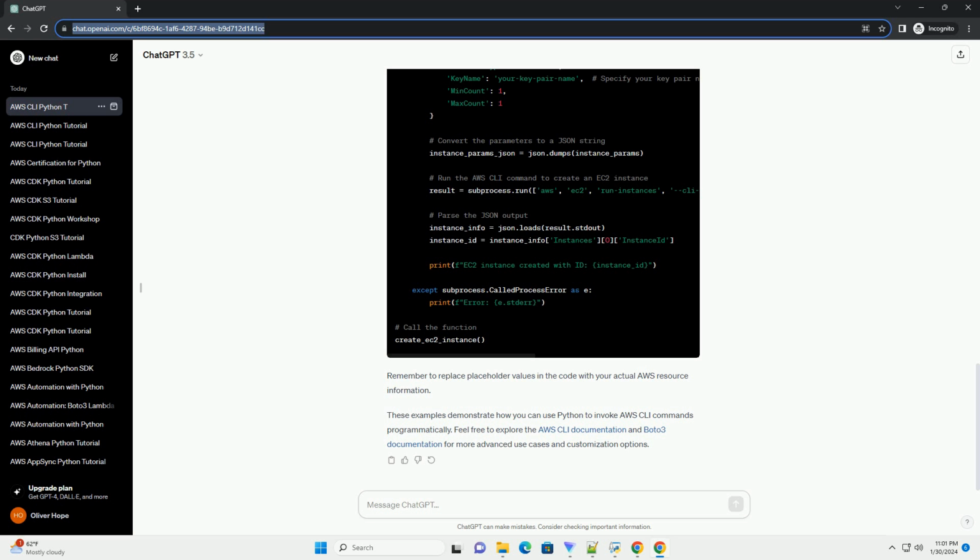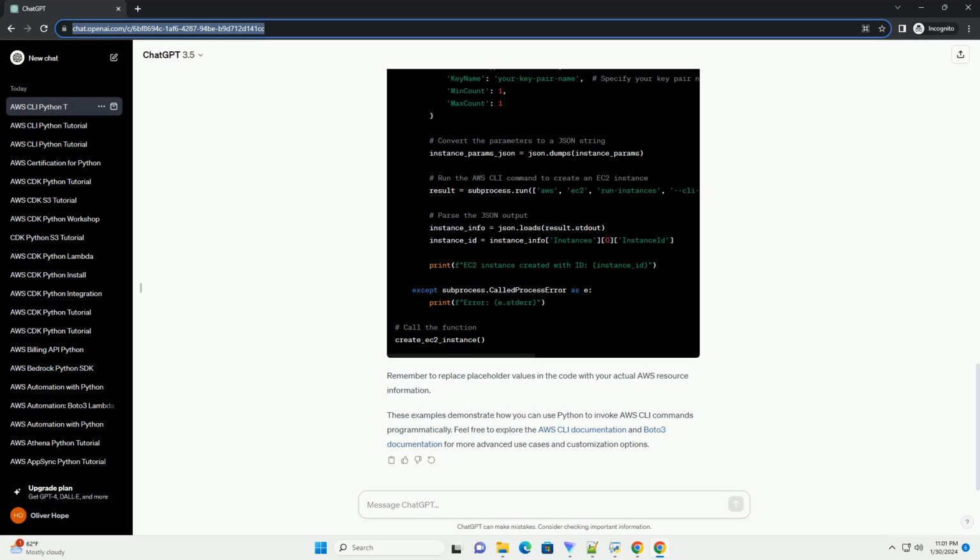AWS Command Line Interface, AWS CLI, is a powerful tool that allows you to interact with Amazon Web Services, AWS, resources directly from the command line. In this tutorial, we'll explore how to use AWS CLI with Python 3, enabling you to automate various AWS tasks programmatically. Before you begin, make sure you have the following.